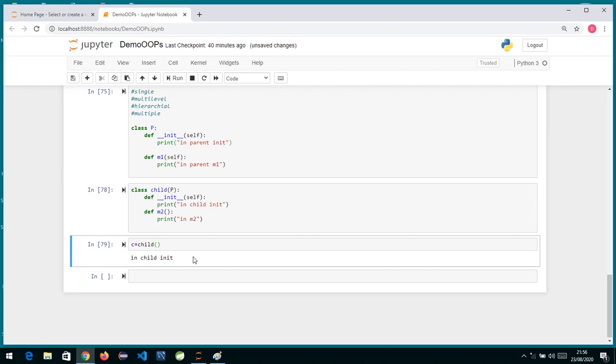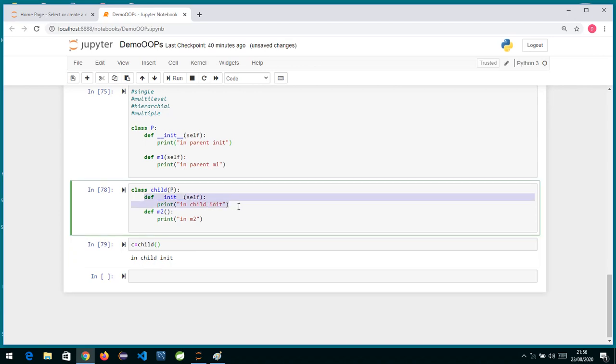So always remember, whenever you create an object, it is trying to find a method called init. If you have written an init method in your child class, then your method will be invoked. If you have not written it, then it will try to call it from your parent class.